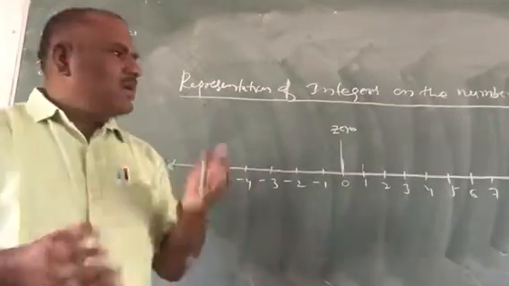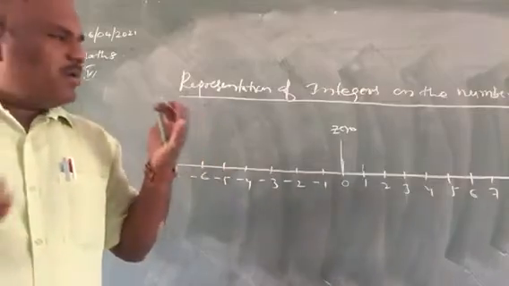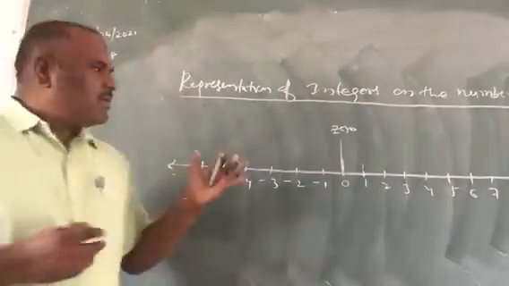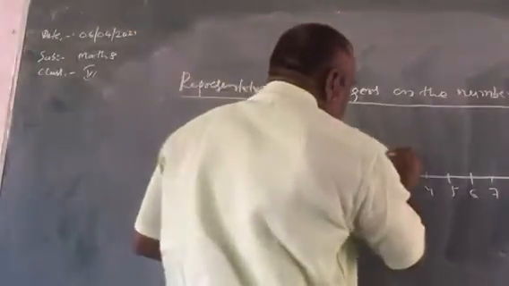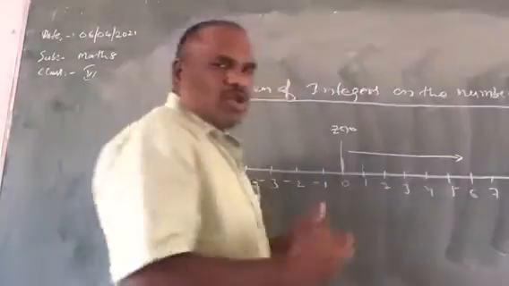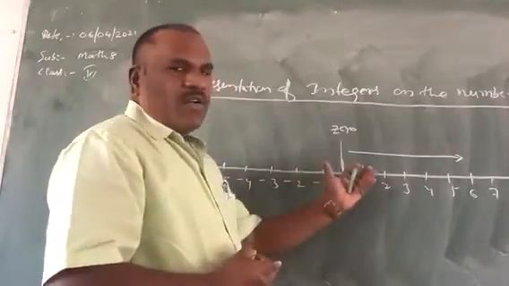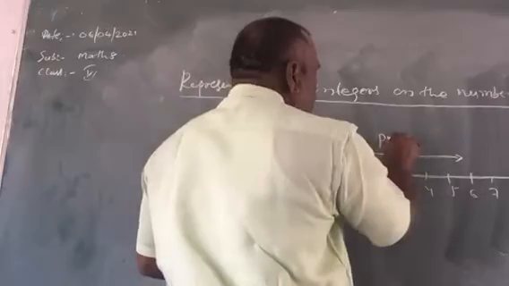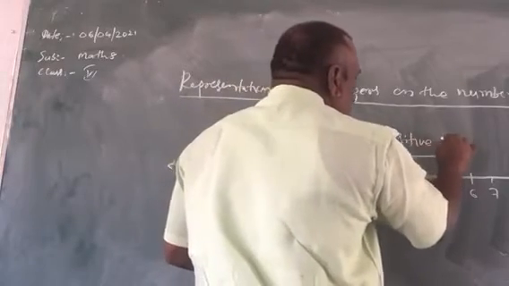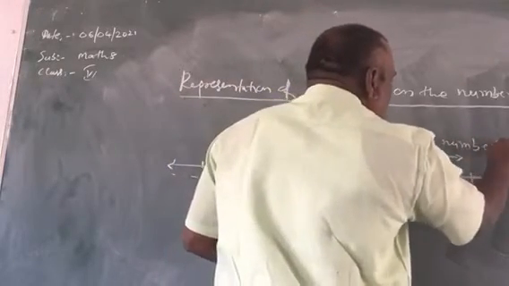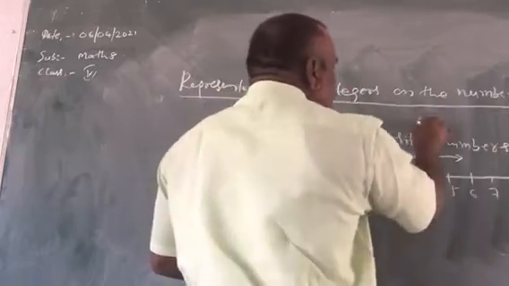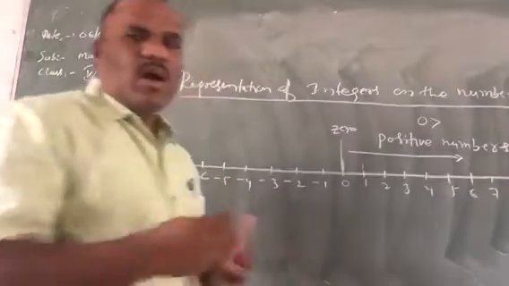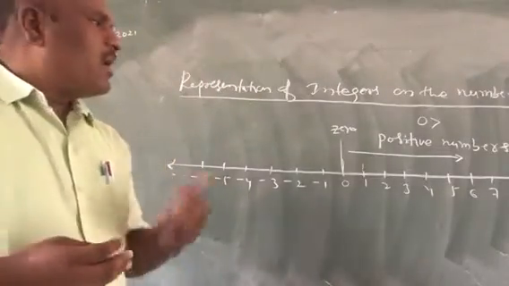Remember, the numbers which are written on the right side of the 0 on the number line are called positive numbers. And always positive numbers are greater than 0.